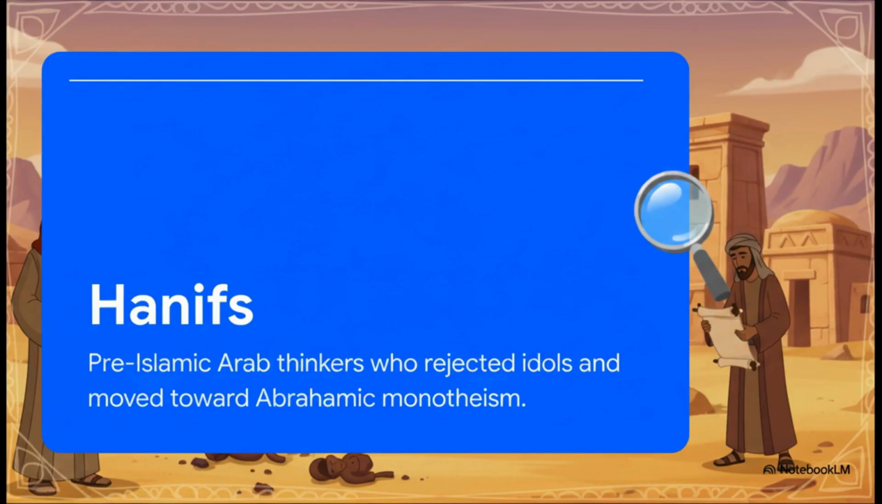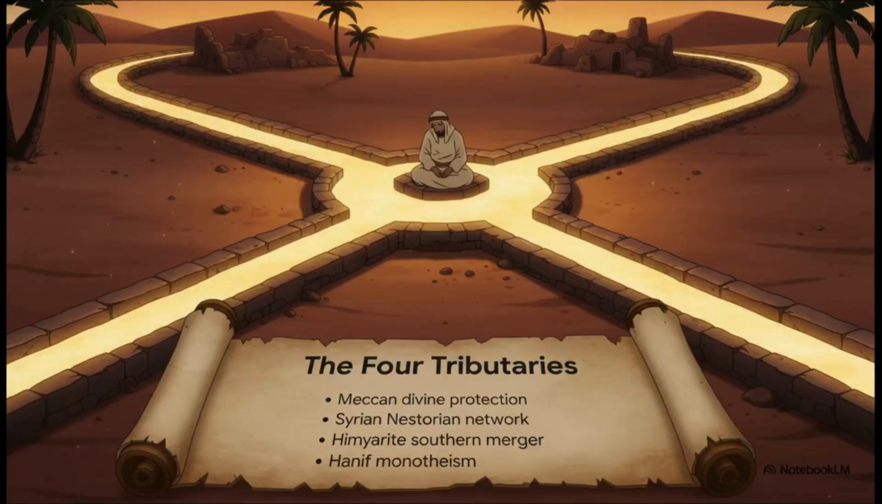These monotheistic concepts weren't just dropping out of thin air. They were already in the cultural water he'd been drinking his entire life. So rather than formulating Islam in a vacuum, the conclusion drawn by the source is that Muhammad was essentially the ultimate prepared receiver. He was sitting right at the confluence of four incredibly powerful regional tributaries. He was prepared by geography, by his early exposure to trade routes, by those southern Arabian mergers, and by the intellectual currents buzzing around his own city.